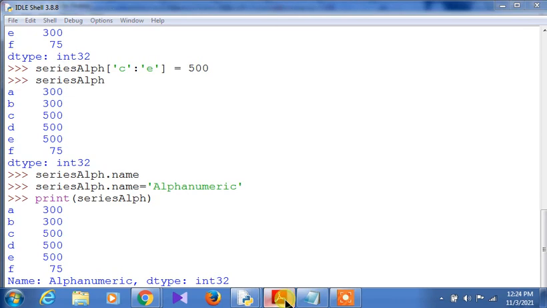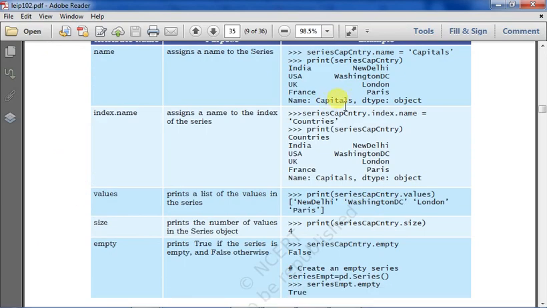So this is actually the name numeric for the particular series concerned. Okay, that is the thing. So here you can see the capitals. Index dot name, what are these? It assigns a name to the index of the series. Series cap country dot index dot name equals countries. So what is coming over here? You can see the countries have come over here, and then the capitals have come over here. So this is the index and name together.